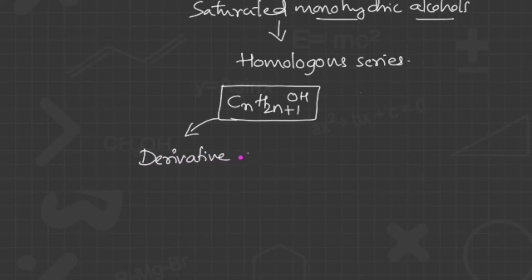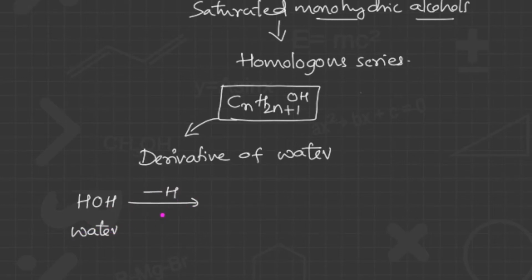The reason is very simple. I'm going to write here the water molecule, H2O. From this, you remove one hydrogen atom and add one alkyl group. We get ROH, and this is an alcohol. Because of this, they are called derivatives of water; they are derived or prepared from water. Let's understand how the monohydric alcohols are further classified depending upon the hybridization of the carbon.